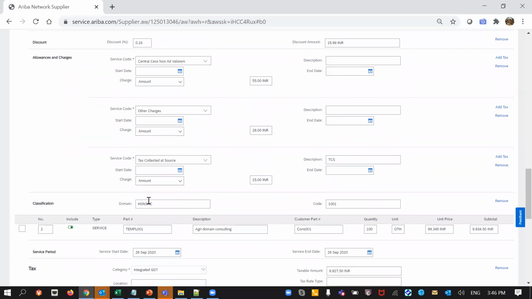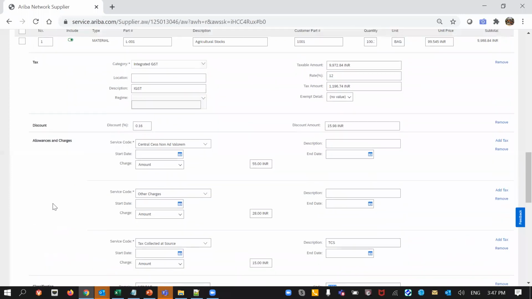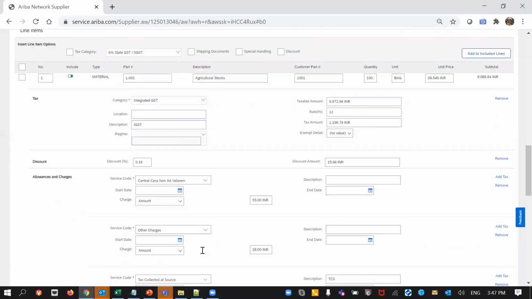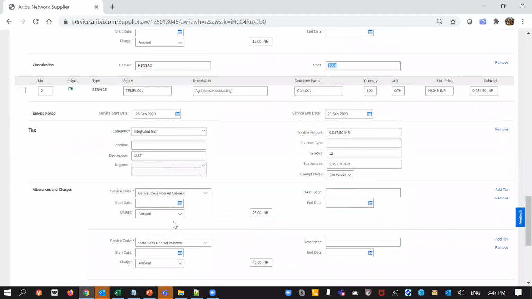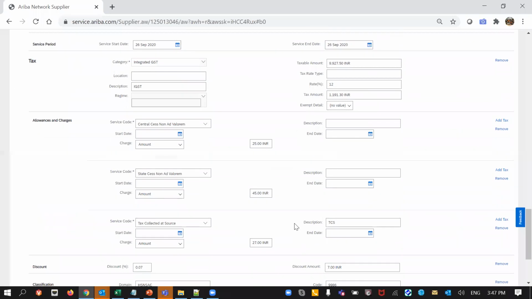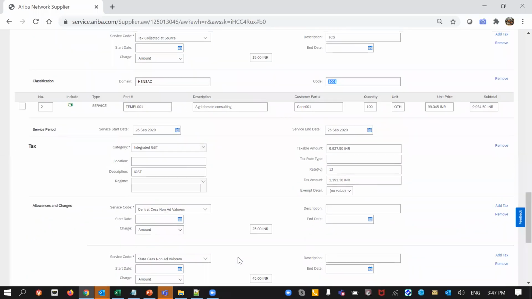One important thing is the classification, which is the HSN/SAC code, because this particular identifier is required to know whether the tax percentage is correct or not. So this classification will be mandatorily required from the supplier for each line item. For one line item I put a material here, and for the next line item I have used a service with a different HSN code, and then I would submit the invoice.